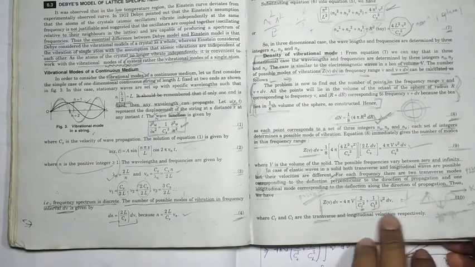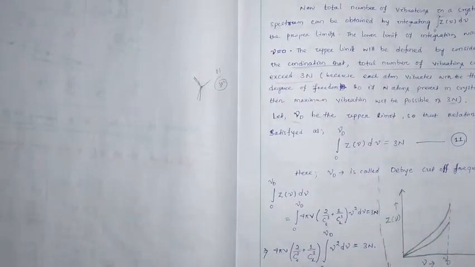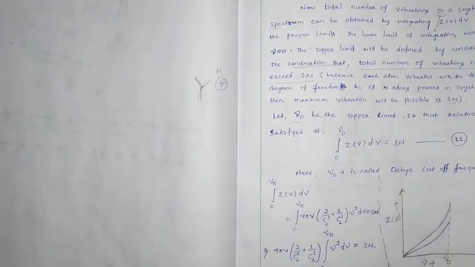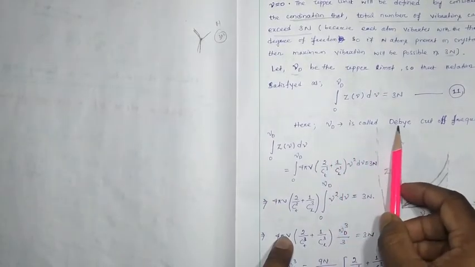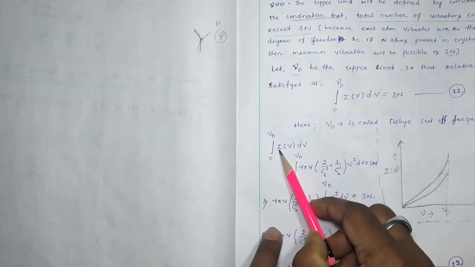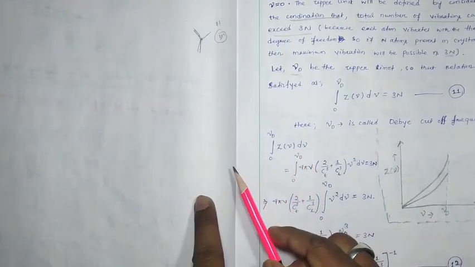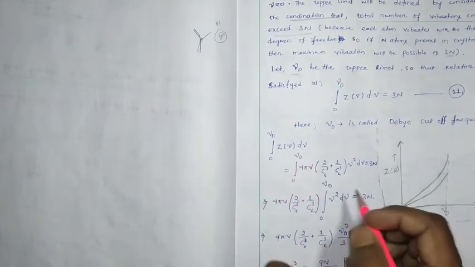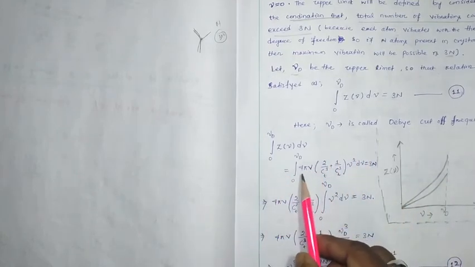From equation number 11 we start here. Here νD is called the Debye cutoff frequency. So the integral from 0 to νD of Z(ν)dν: we found the value of Z(ν)dν in equation number 10.